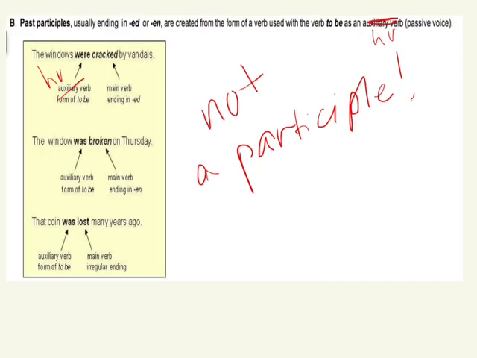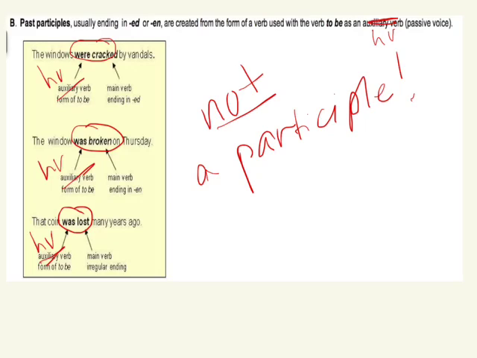All right, not a participle. These are verb phrases. The window was broken on Thursday. Helping verb. Main verb ending in en. Helping verb was. Main verb with an irregular ending, lost.